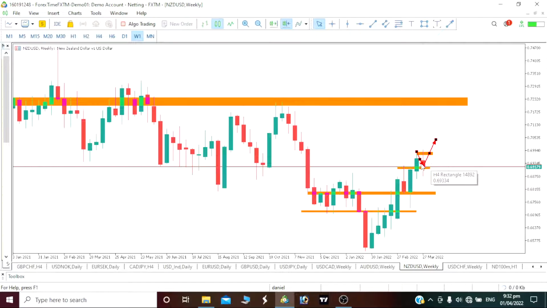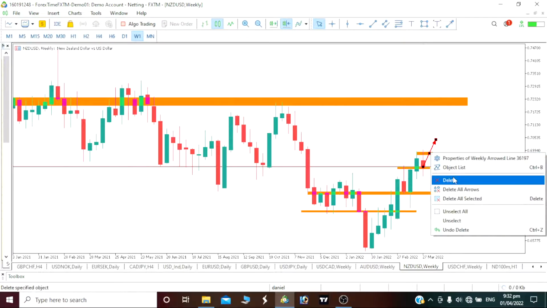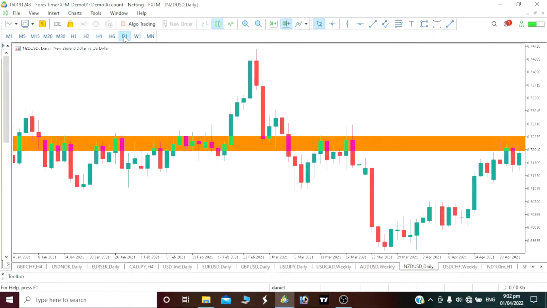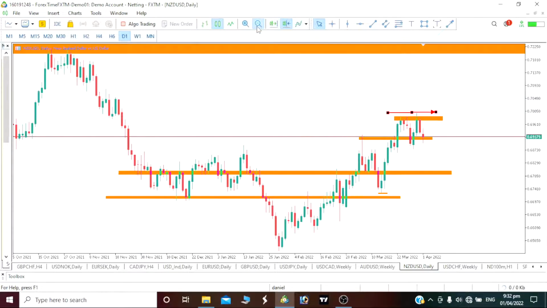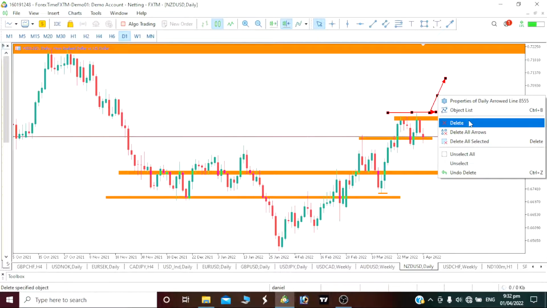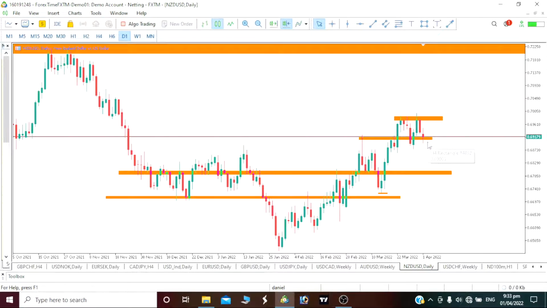That is why I said that since our New Zealand is showing us bullish on our weekly time frame, bullish on our daily time frame, then I see no reason why we should be selling our New Zealand. I see no reason, except we only want to take a loss. So I would want to be taking a buy position. But before that, let me see if our price will actually break above this area here, this candlestick here. If my price is able to break above it, then I don't mind taking my buy position straight up for my New Zealand USD. So on our New Zealand USD, we should be looking for a buy position.